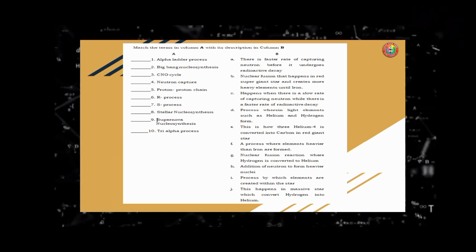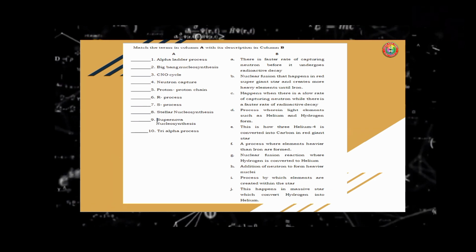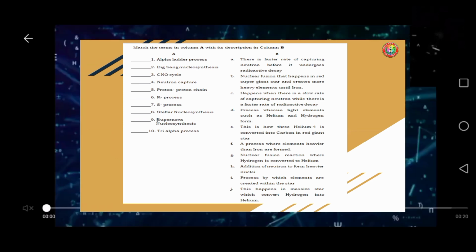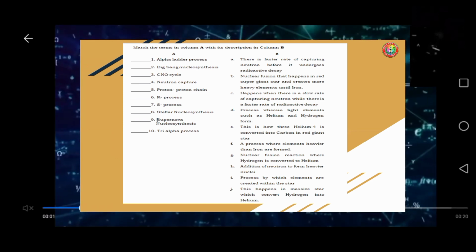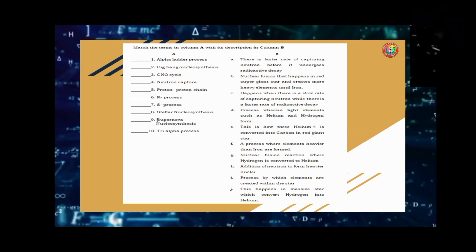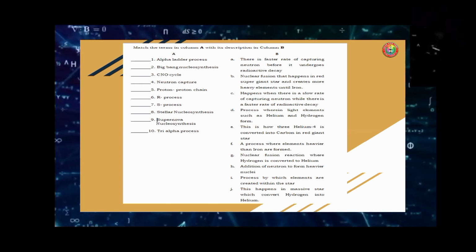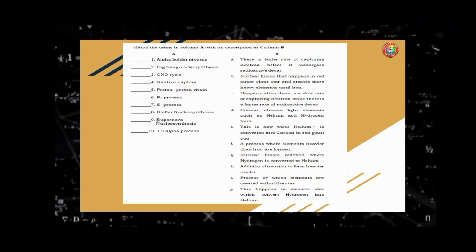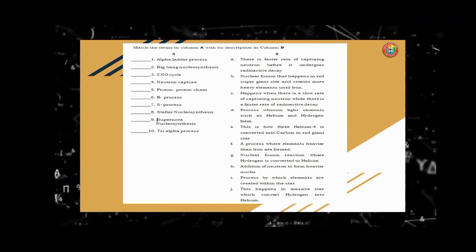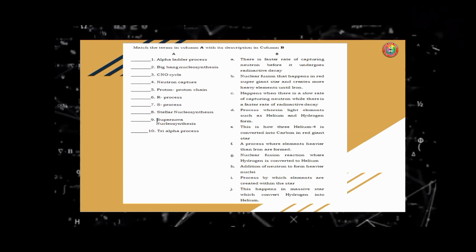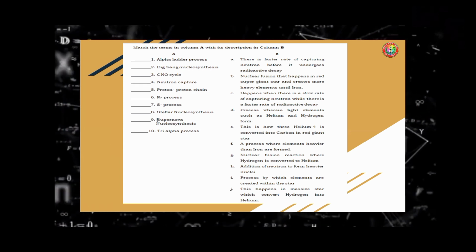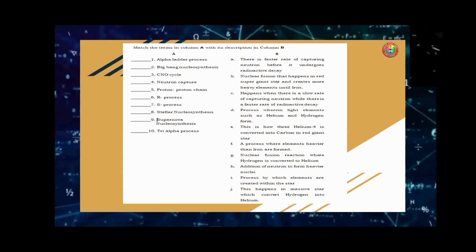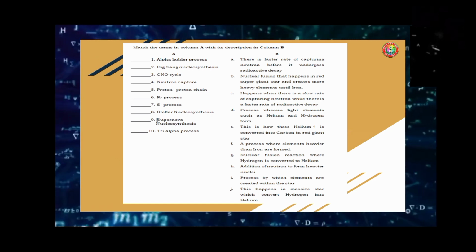Now, for the answer for this activity, number 1 is letter B. Number 2 is letter D. Number 3 is letter J. Number 4 is letter H. Number 5 is letter G. Number 6 is letter A. Number 7 is letter C. Number 8 is letter I. Number 9 is letter F. Number 10 is letter E.